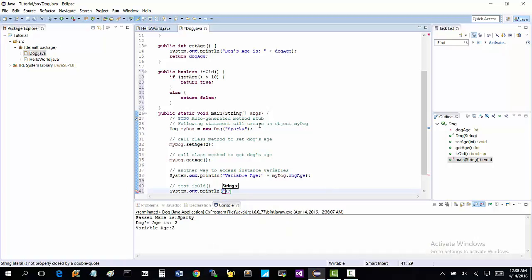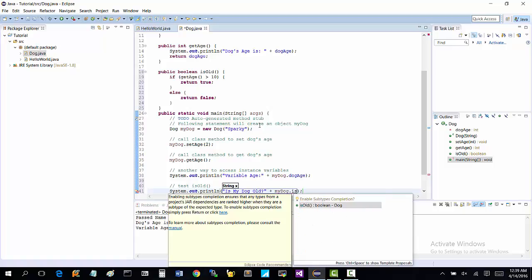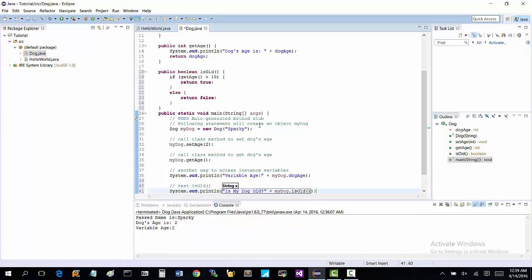We'll say something like, "Is my dog old?" And then you say plus, and you just go my dog dot is old. And what that's going to do is just print true or false right there.